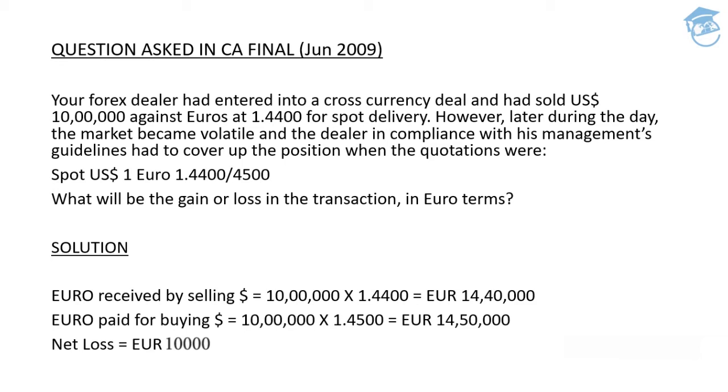Now, in the first part, guys, you sold the dollar for 1.44, and in the second thing, you'll have to buy the dollar for 1.45. So is it a loss or a gain for you? It's absolutely a loss for you. The euro received by selling the dollars is 10 lakh multiplied by 1.44, which comes out to be euro 14 lakh 40,000, and the euro paid for buying the dollars is 10 lakh multiplied by 1.45, which comes out to euro 14 lakh 50,000. So the net loss in this particular case is going to be 10,000 euros.